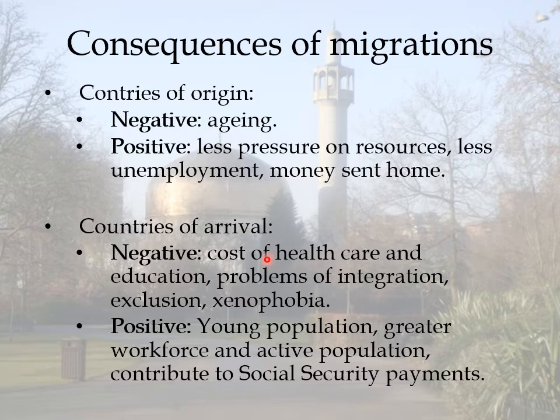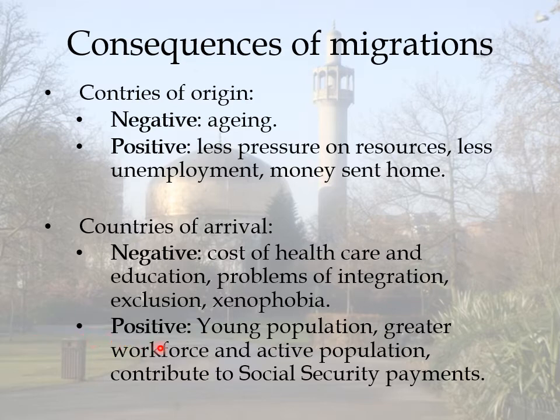In the countries of arrival, so the countries where immigrants go, the countries that receive immigrants can have negative consequences: the cost of healthcare and education for more people, the problems of integration, that's important as there are some groups of immigrants that can be difficult to integrate, the culture, exclusion of and xenophobia by the very people of the country that can reject these new people that enter.